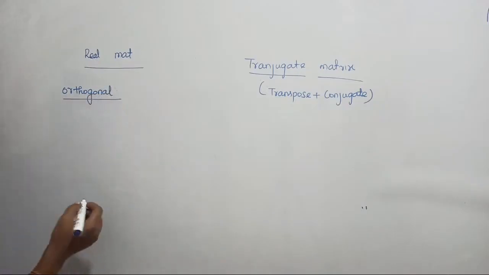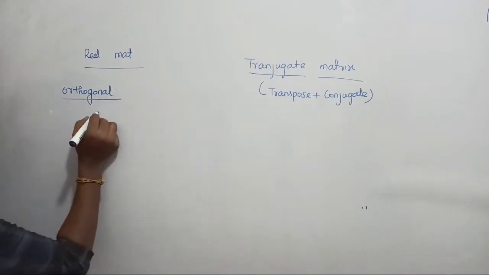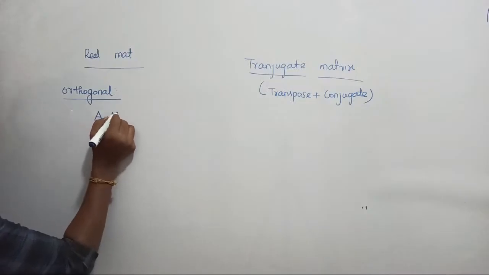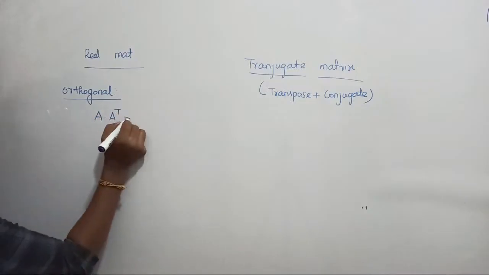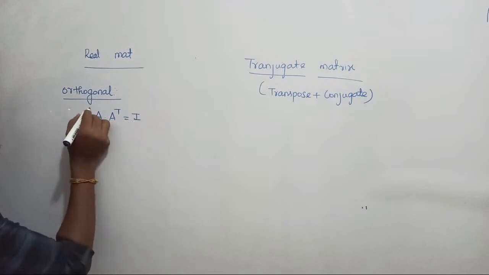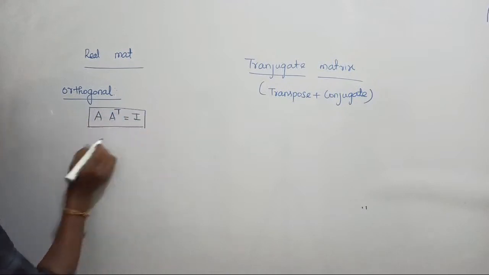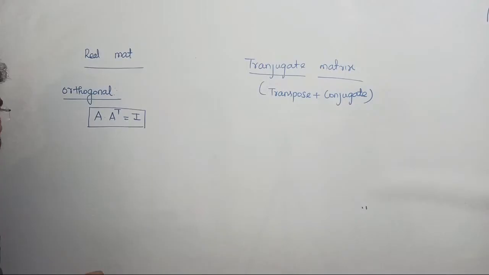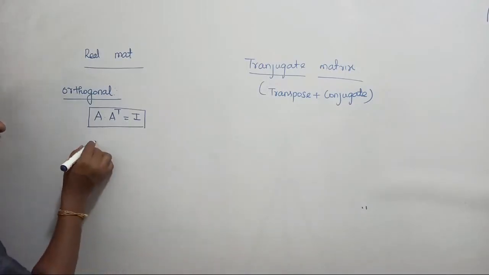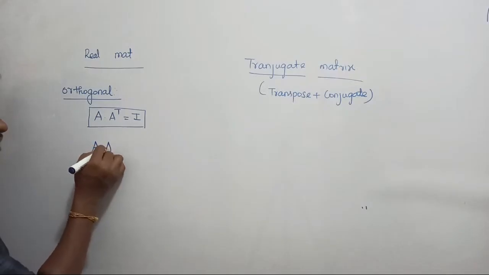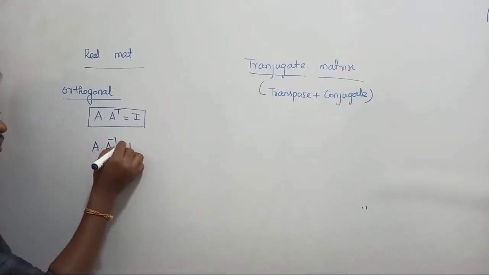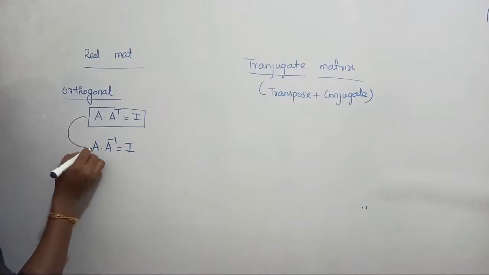Orthogonal in the sense, a matrix is said to be orthogonal when the product of A dot A transpose becomes equal to the unit matrix. Guys, many of you are having a doubt here, right? What mistake do you make? You all think that the value of A dot A inverse is also the unit matrix, and you consider these two to be one and the same.